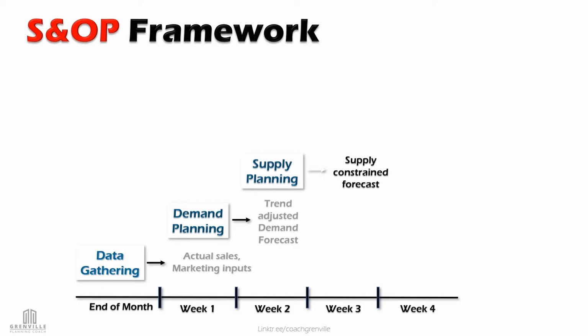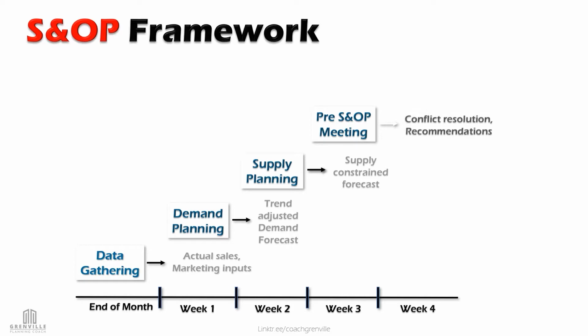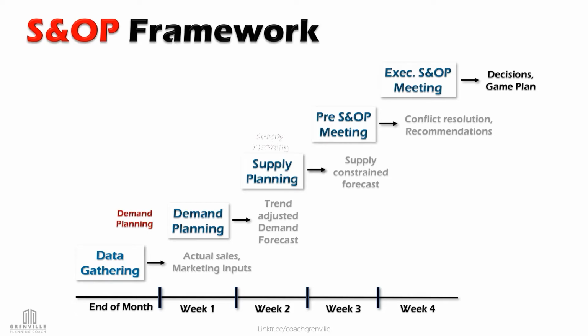The supply planning team then constrains this demand to the available supply, and all stakeholders are brought into a pre-S&OP meeting where conflict resolution and recommendations are summarized. The final step is to gather this information along with the management team and make decisions as well as the game plan of the period ahead.